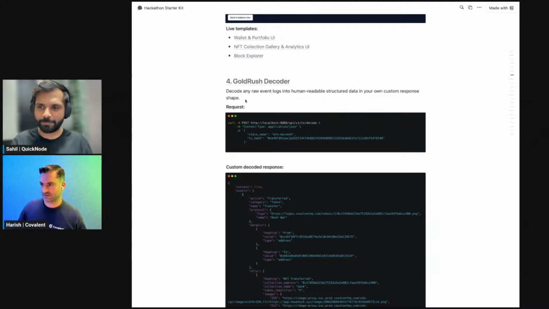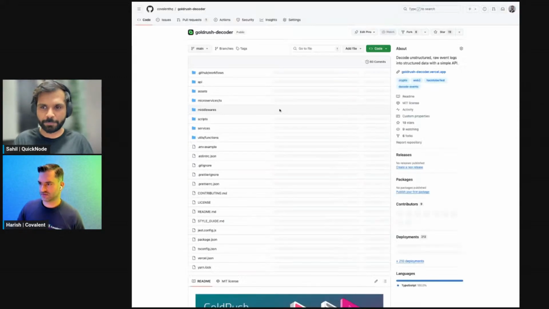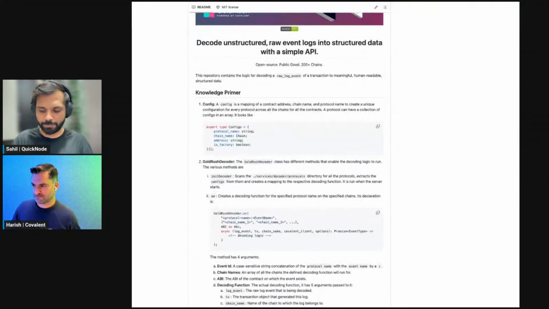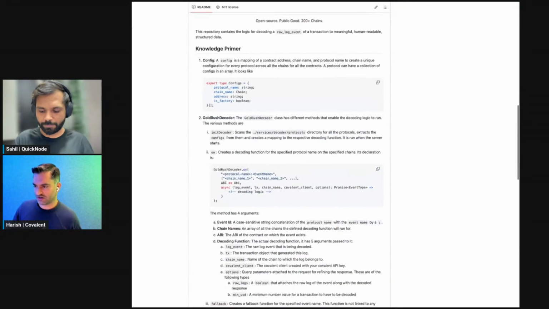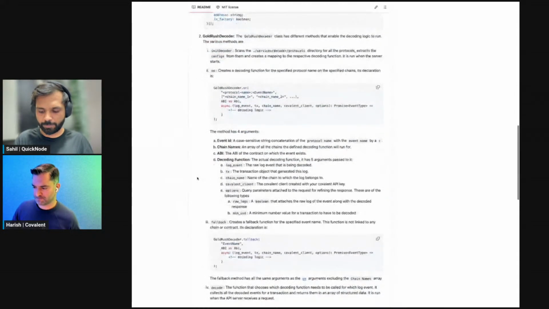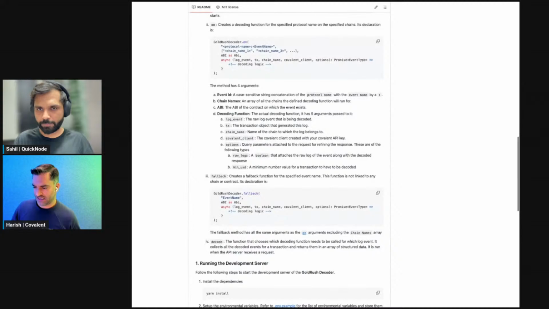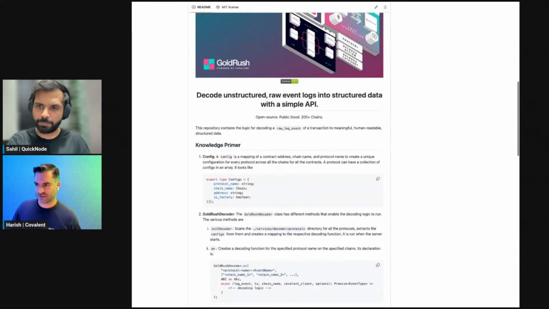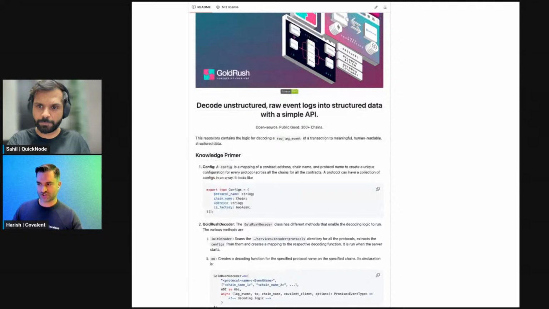So what I'm going to do here is, first I'll just open up this GitHub repo. It is also open source. There's a little bit of context here on how the GoldRush Decoder class is set up, where you set up your API key, and how you run this. What I'm going to show you is the structure of this repository in VS Code.